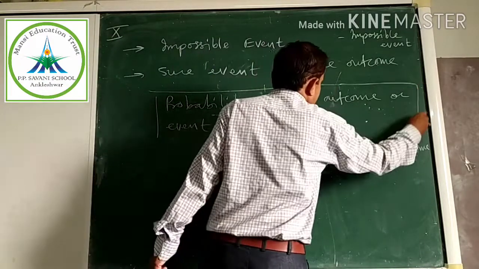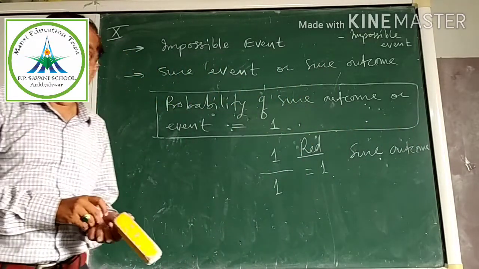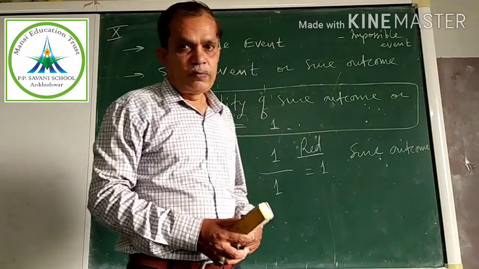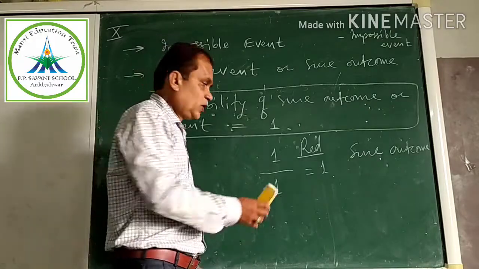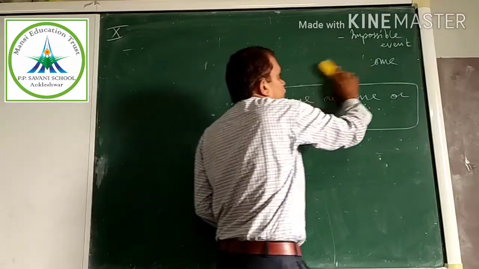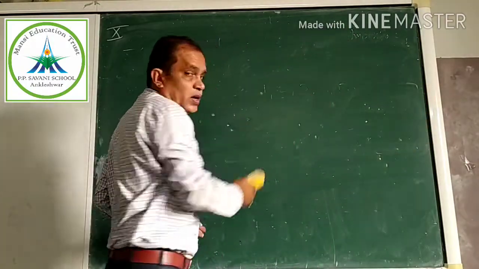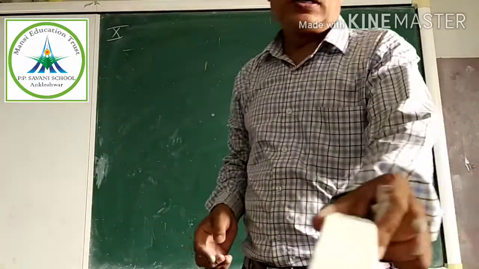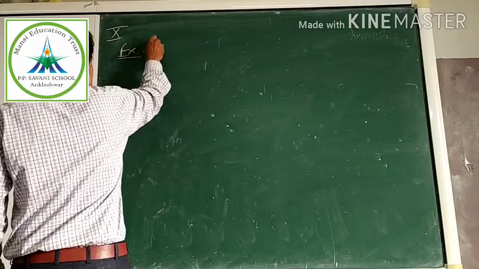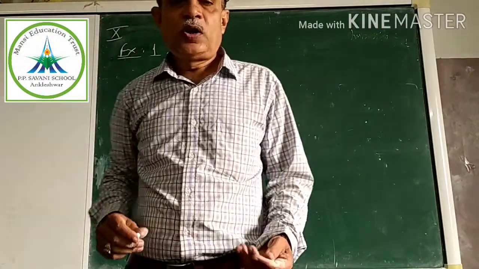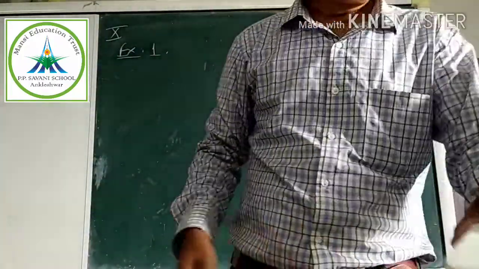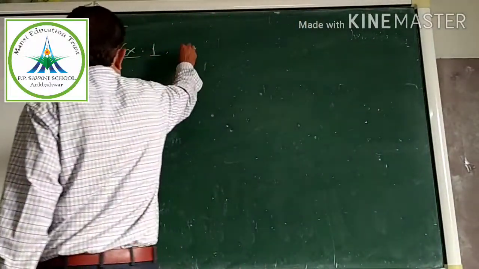These questions are nowadays coming in the 1 to 20 questions, 1 mark each. You must remember: the probability of a sure outcome is always 1. Now students, we will practice some examples. I hope you understood and you remember all the terms. Okay, let us take some examples now. Now I am taking one example of throwing a dice. The dice is thrown.